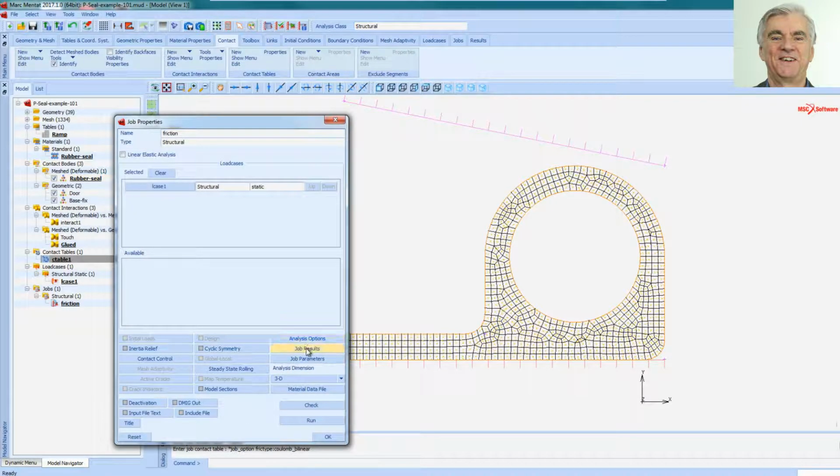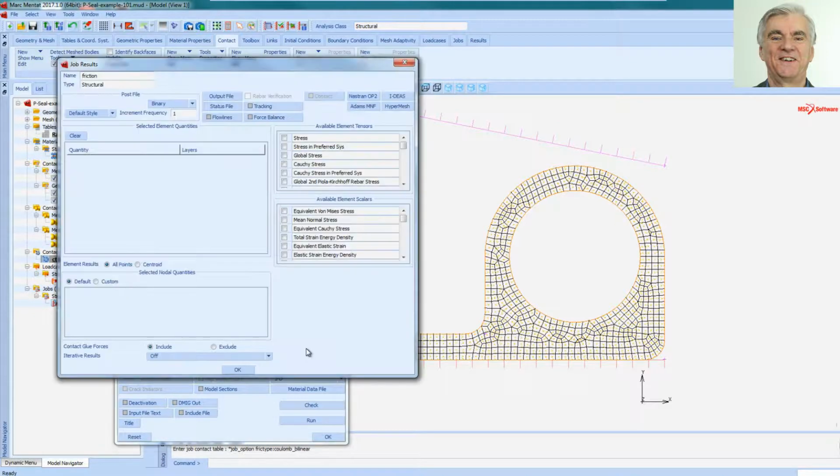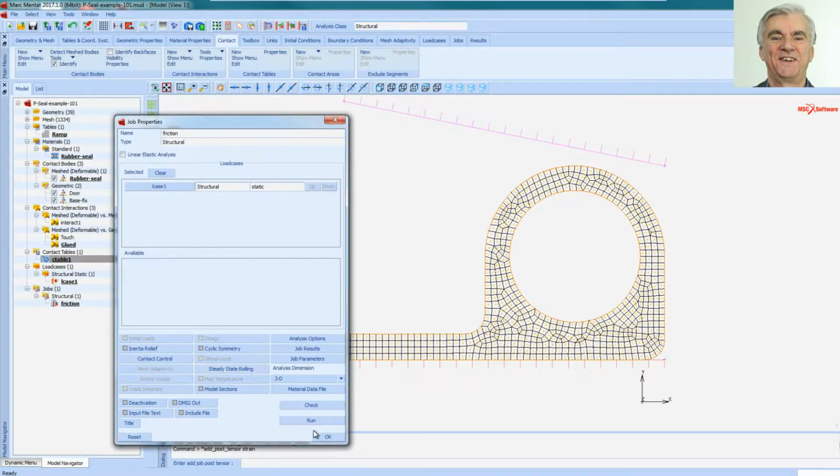I need to tell Marc what job results I want, and I would like to have some strains in the results, so I will click on total strain here and click OK.